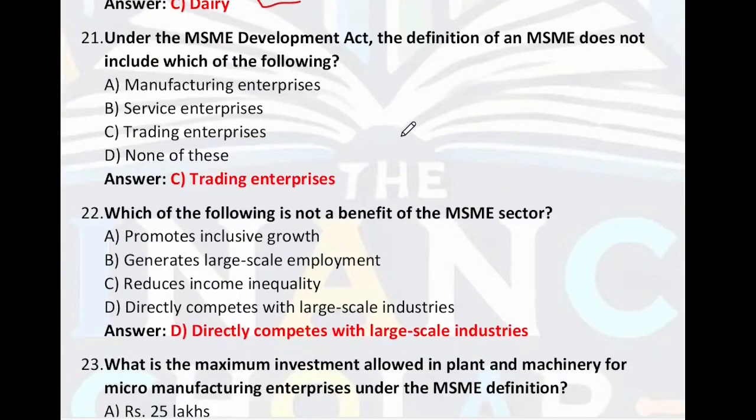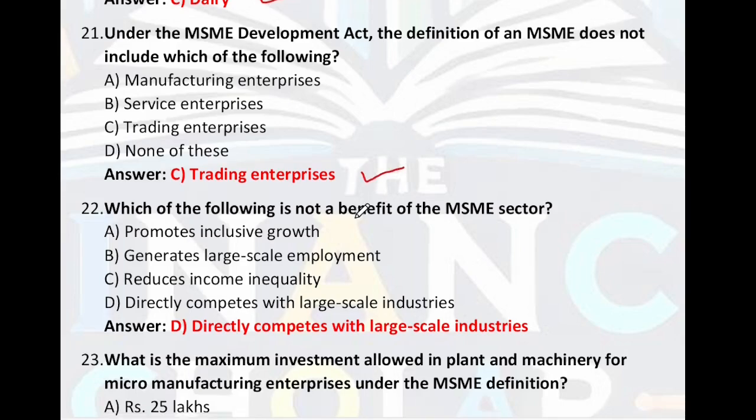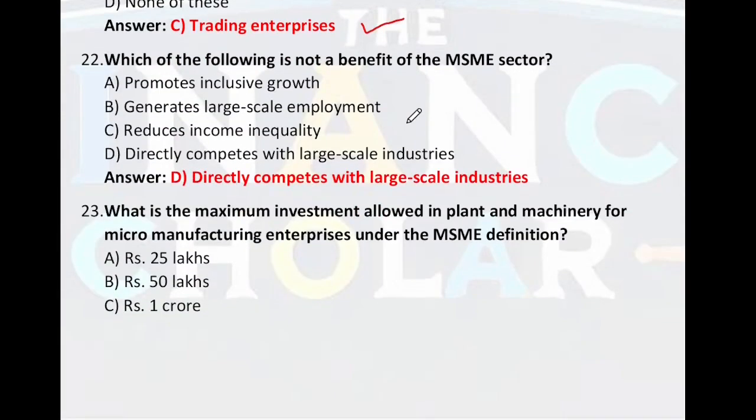Under the MSME Development Act, the definition of an MSME does not include which of the following: manufacturing, service, trading. So, trading enterprise was not included in the definition of MSME. Which of the following is not a benefit of the MSME sector? Promote inclusive growth, generate large employment, reduce income inequality, directly compete with large scale enterprises. So, D is the right answer.